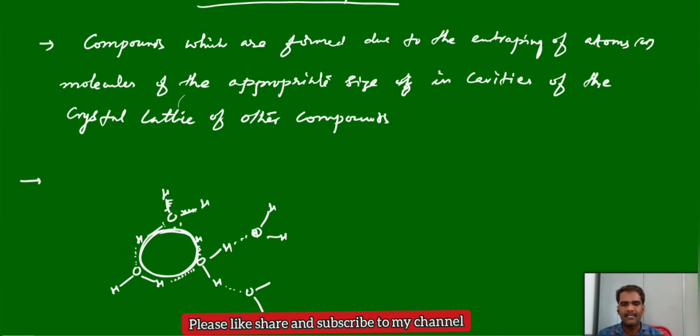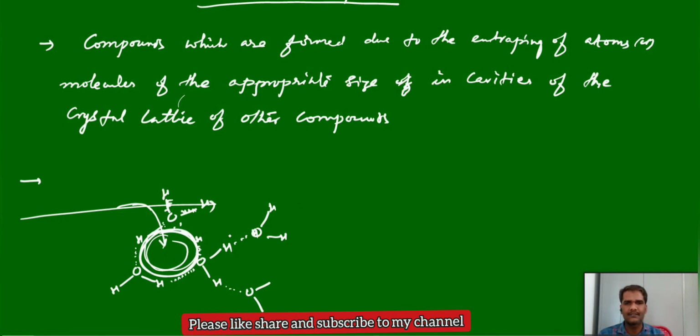And these empty cavities here, if you pass some gases over the surface of these solid molecules, the gas molecules can be entrapped. They can be captured in these cavities, which are having appropriate size. The size of the gas molecule should fit into the cavities. And this type of compounds are called clathrate compounds.